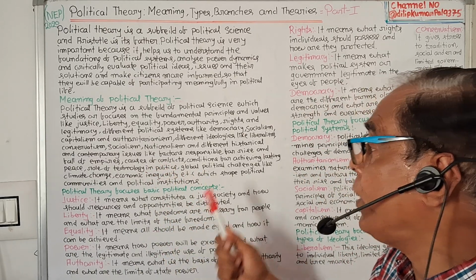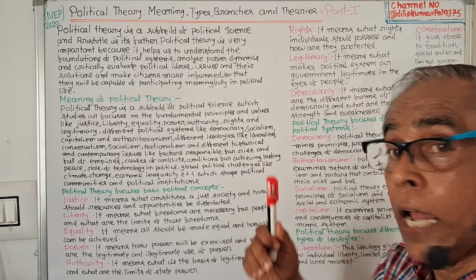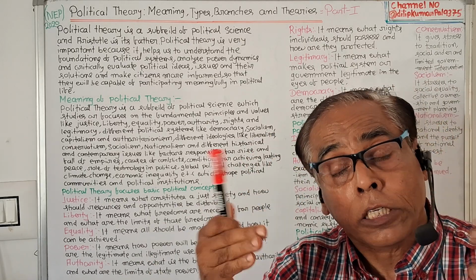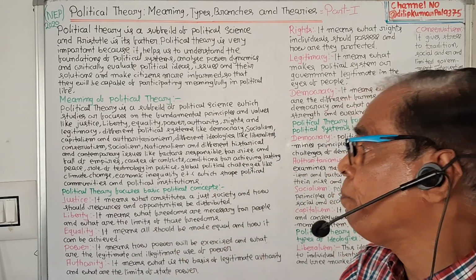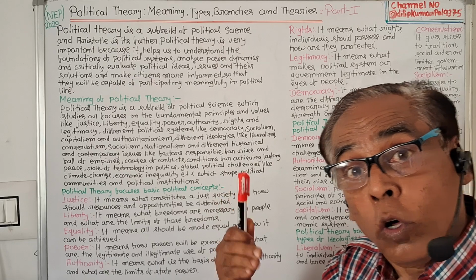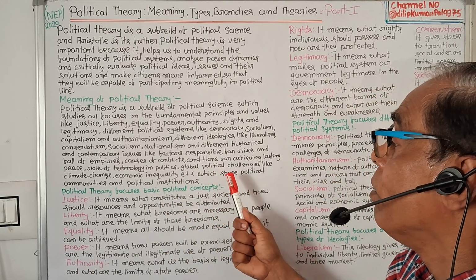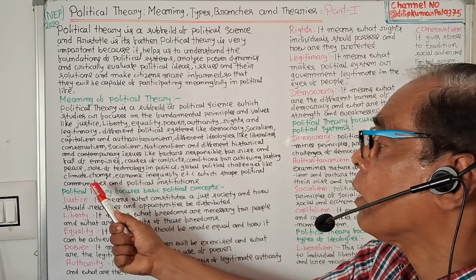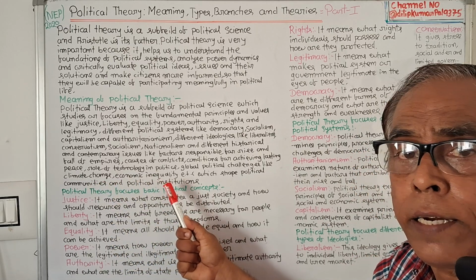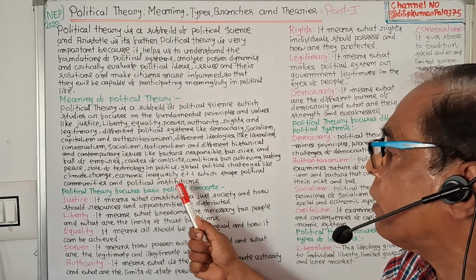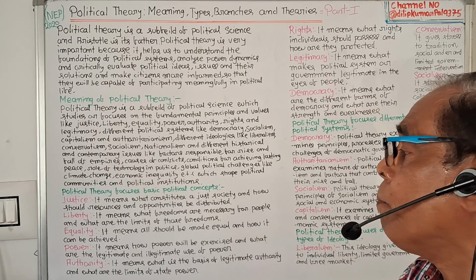What are the causes of conflicts? Conditions for achieving lasting peace, how lasting peace will be achieved, and role of technology in politics, global political challenges like climate change, economic inequality, etc., which shape political community and political institutions.